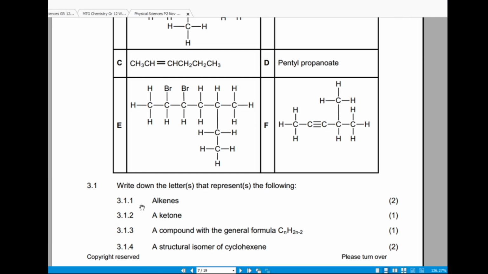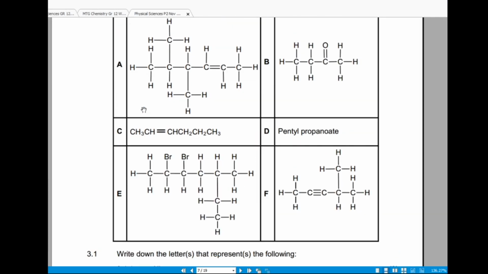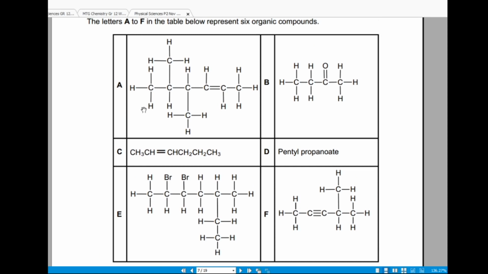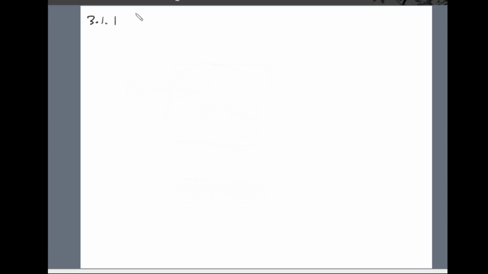3.1.1, they want us to write the letters that represent alkenes. We know that alkenes are identified by a double bond. So I'll say A and C are alkenes, because there's a double bond between the carbon atoms. It's A and C.